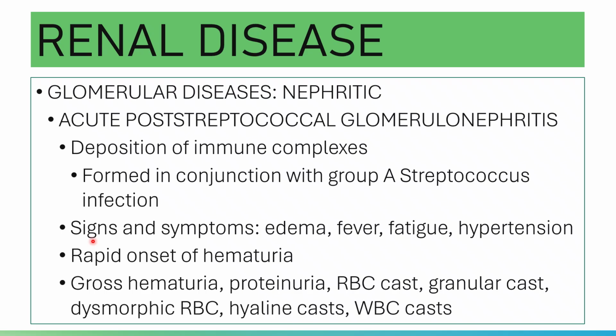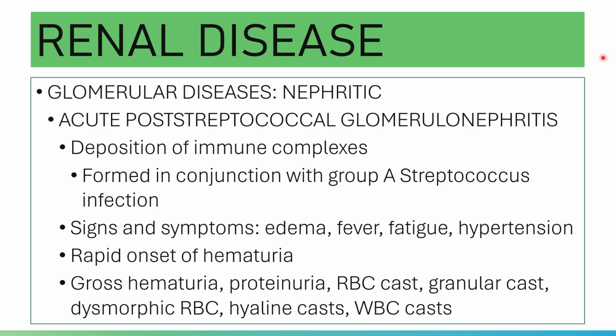But what happens in acute post-streptococcal glomerulonephritis? It happens in children and young adults after a respiratory infection with certain strains of group A beta hemolytic streptococci that contain the M protein in their cell wall.